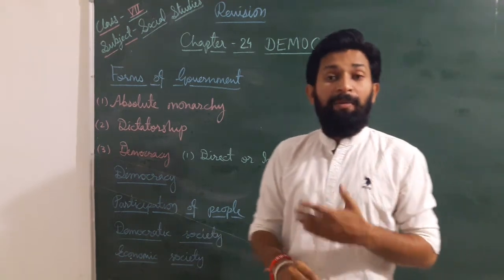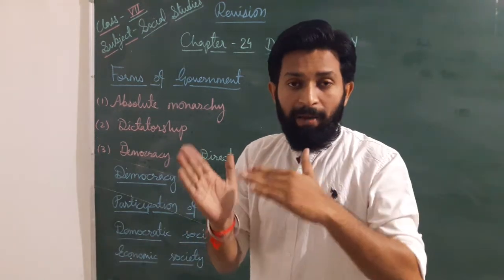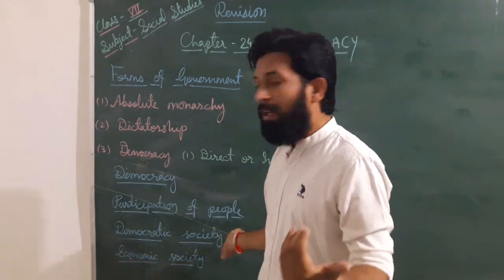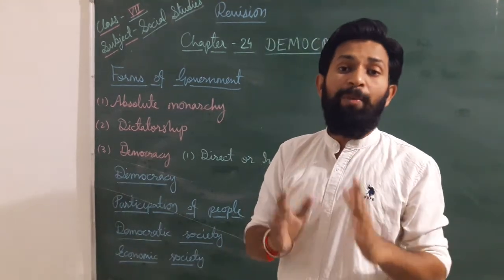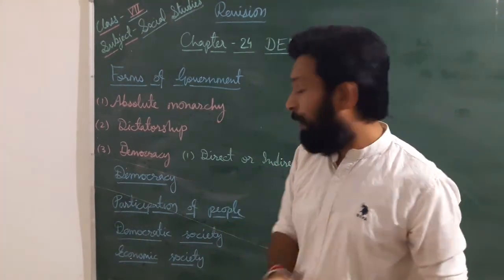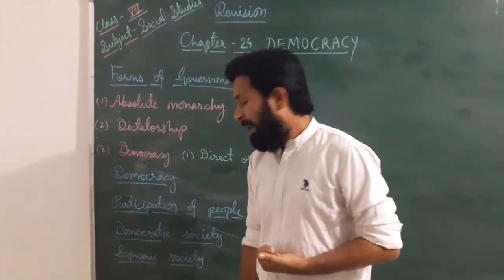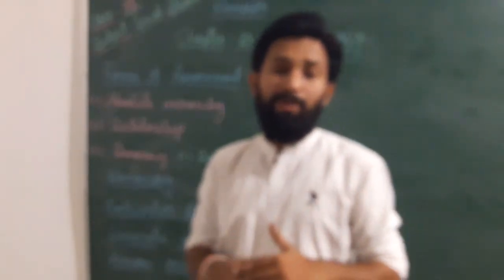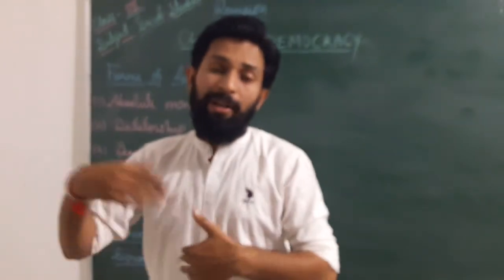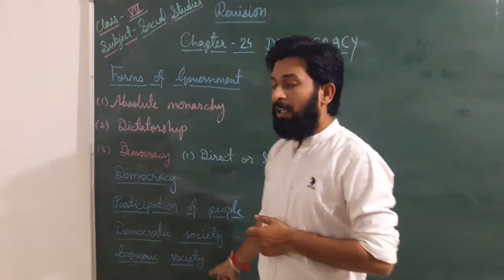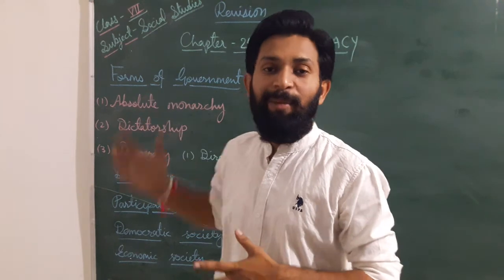In a democratic society, we have to phase out discrimination. All types of discrimination and social evils we have to remove from our society. Then a democratic society will be established. Economic society means when a person is employed equally to another one, then economic society will be established. Dear students, that is about democracy.